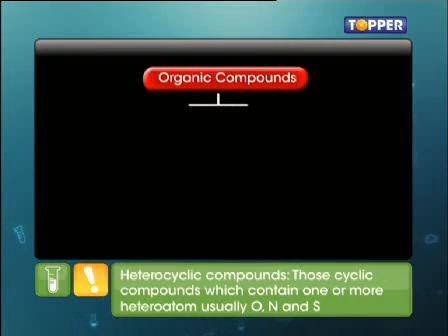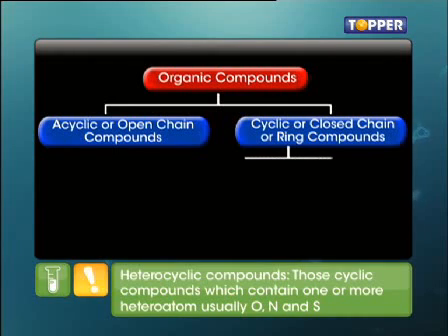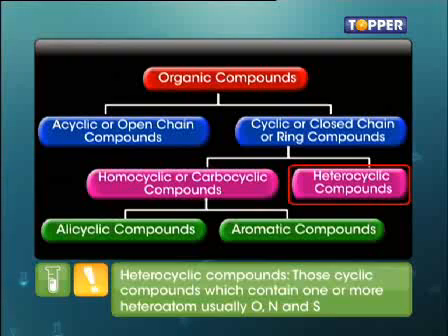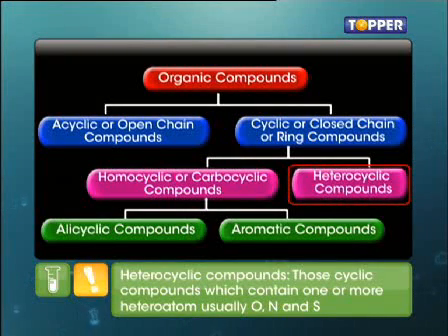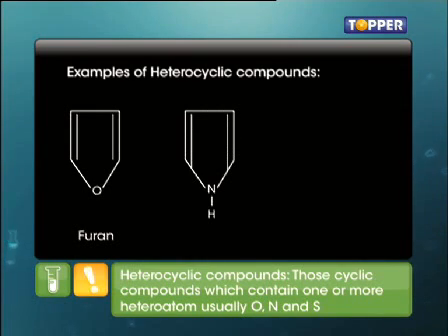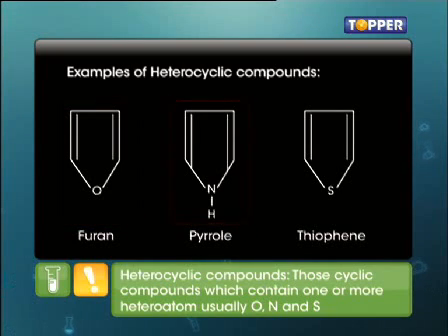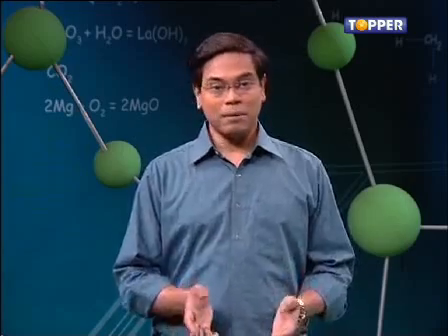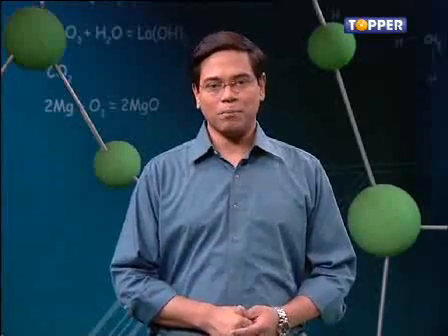As we discussed earlier, heterocyclic compounds are those cyclic compounds which contain one or more heteroatoms, usually oxygen, nitrogen and sulfur. Here we can see three examples of heterocyclic compounds: furan, pyrrole and thiophene. That was all about the classification of organic compounds.